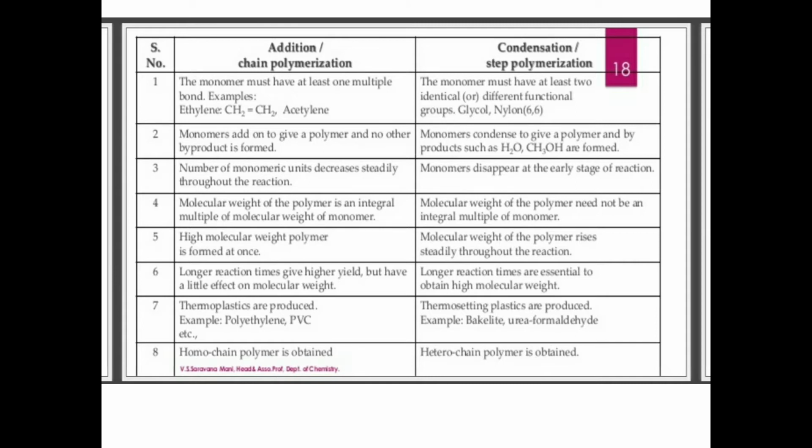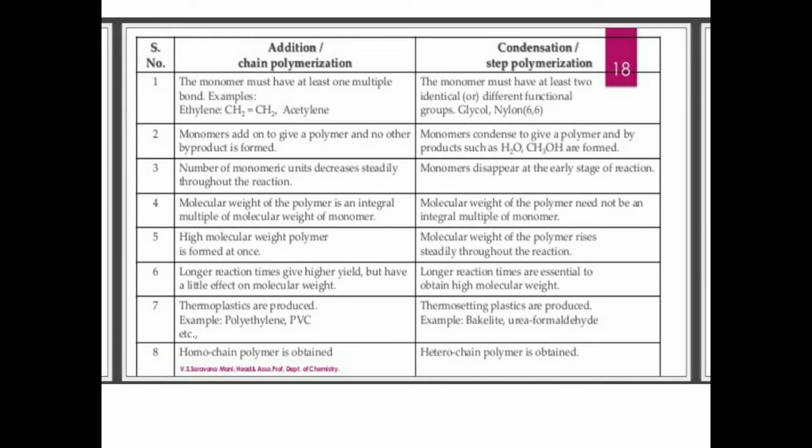In addition polymerization, the number of monomeric units decreases steadily throughout the reaction, whereas in condensation, monomers disappear at the early stage of the reaction. Higher molecular weight polymers are formed in addition polymerization. Here the molecular weight of the polymer rises steadily through the reaction. Longer reaction times give higher yield but have little effect on molecular weight, whereas in condensation, longer reaction times are essential to obtain higher molecular weight.